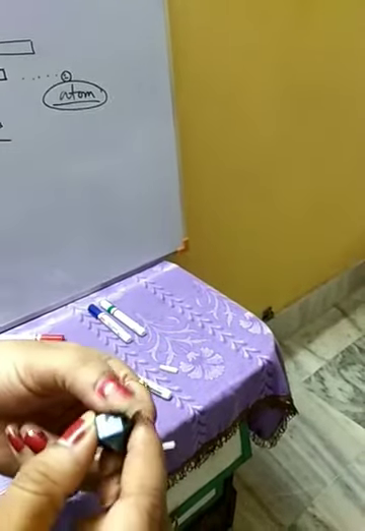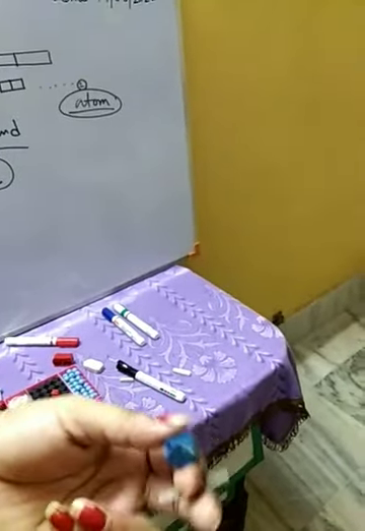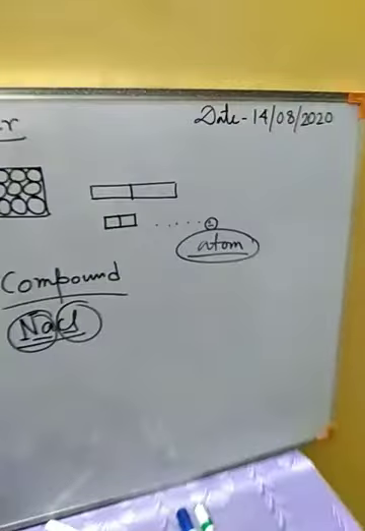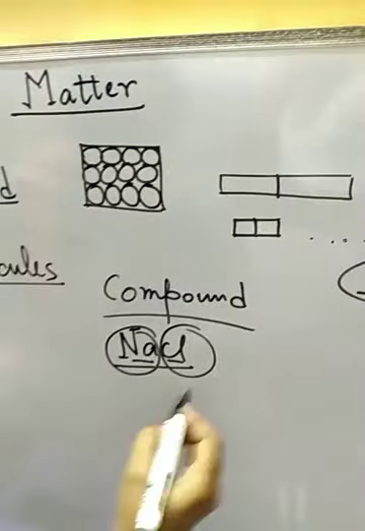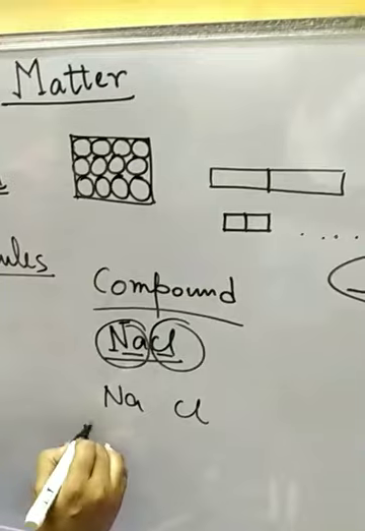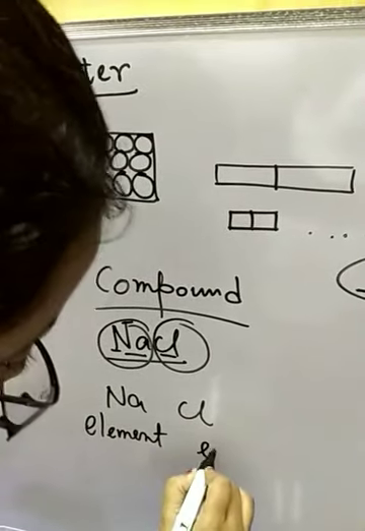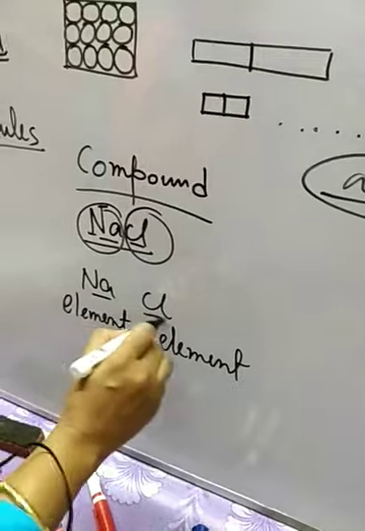So now we cannot call them sodium chloride because they are not joined together with this chemical bond. So when we get them separated, sodium and chlorine, then this is one element and this is another element. Okay, sodium and chlorine.